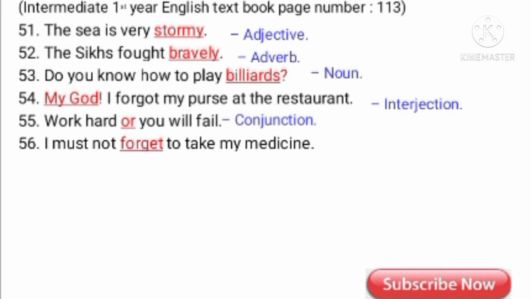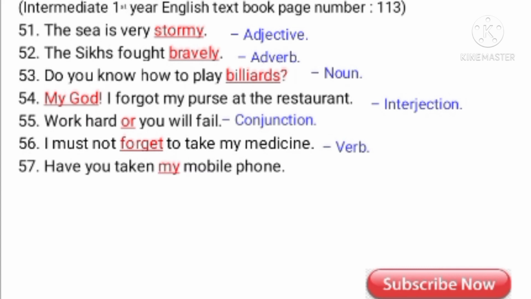Forget, forgets, forgot, forgotten, forgetting. Here it is a verb. Have you taken my mobile phone? Here my is a pronoun.